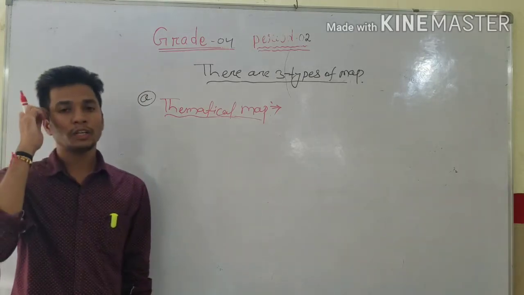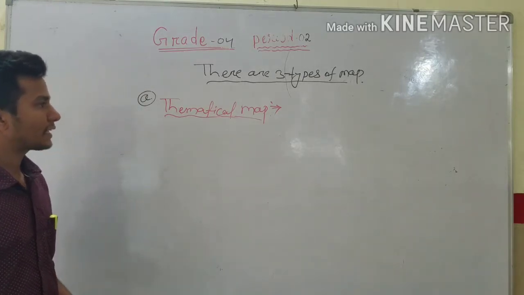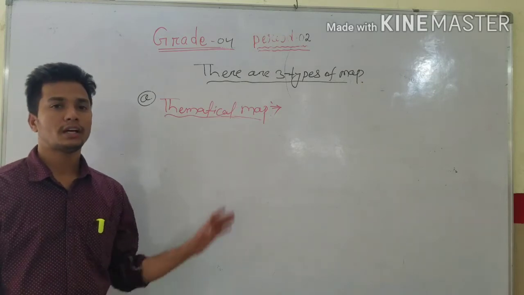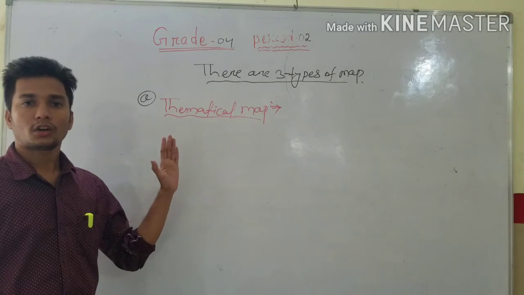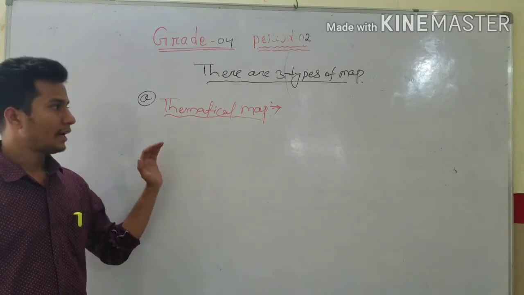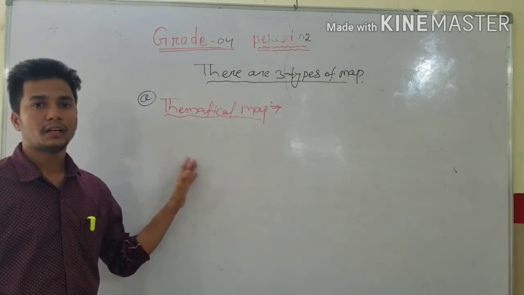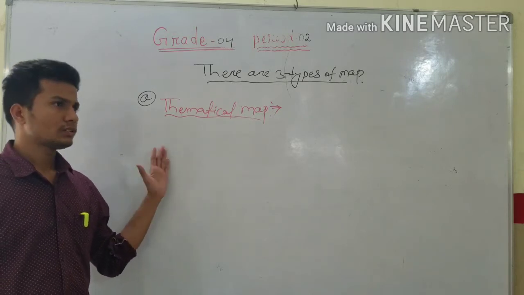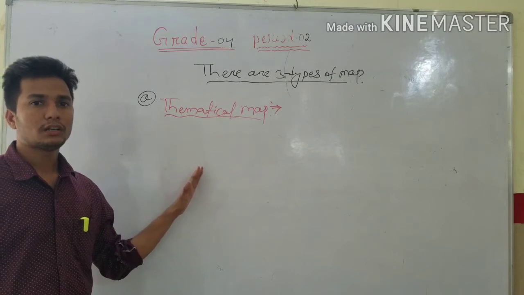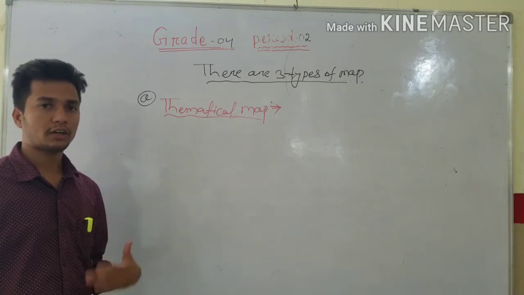What do you mean by thematical map? It gives specific information about rainfall distribution, different types of crops grown, and minerals deposited, and other such information across our country or other countries.